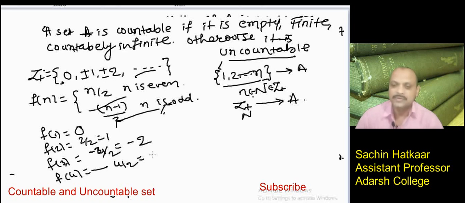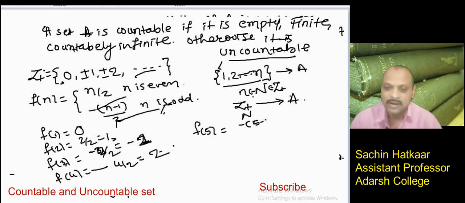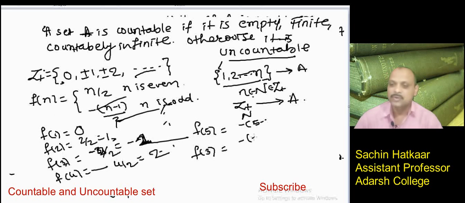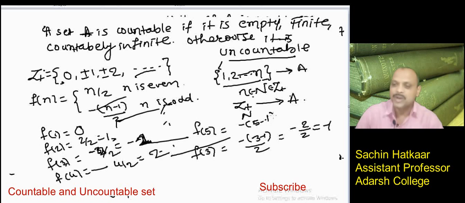For n equal to 5, we get minus (5 minus 1) divided by 2, equal to minus 4 by 2, equal to minus 2.